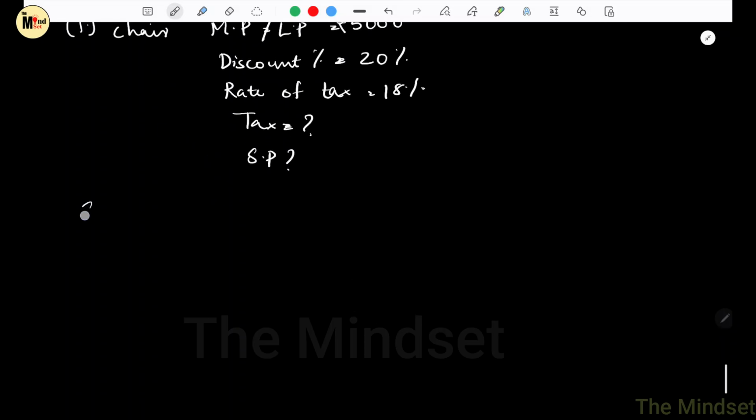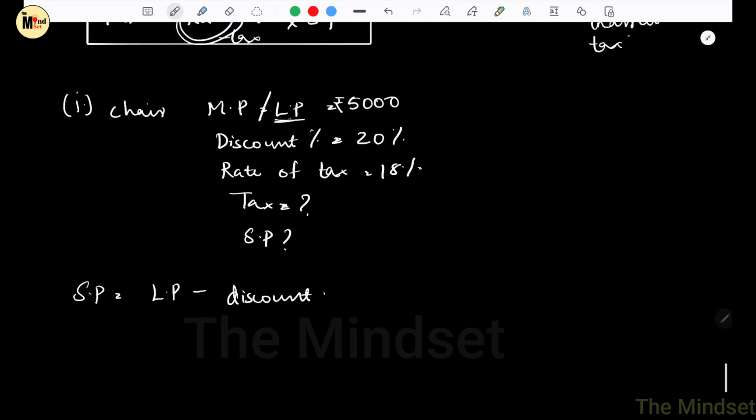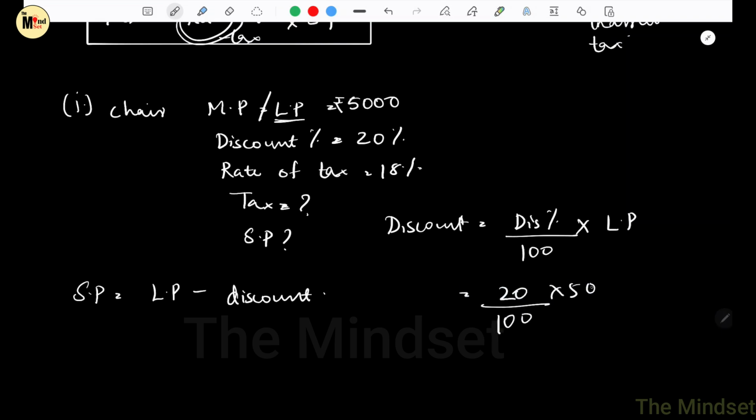So we know that from the formula, selling price is list price minus discount. So we already know what is the list price. We have to find discount. So discount is discount percentage by 100 into list price, which is 20 divided by 100 into 5,000, which will be 1,000 rupees.